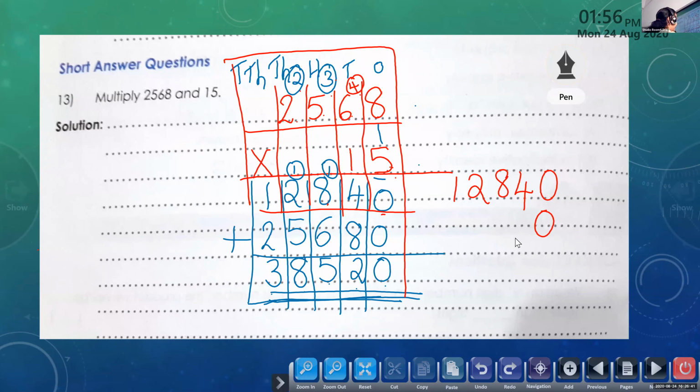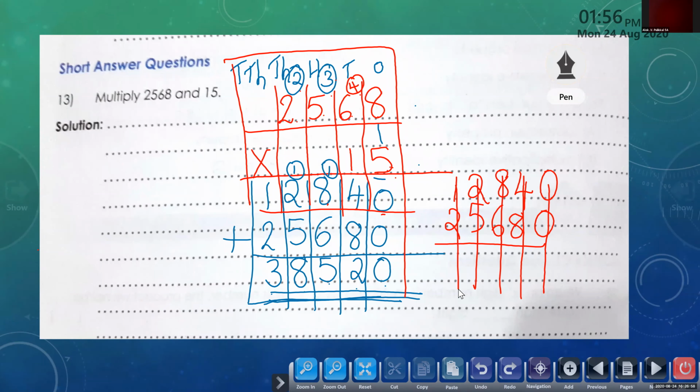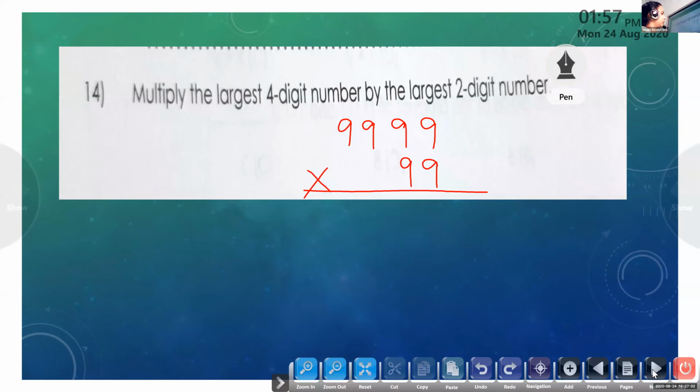Then we have 8, 6, 5, and 2. Then you have to line up properly. Children, if you line up properly, then only your addition will be correct. All the children, the ones place of the second row should be below the ones place of the first row and matching. And question number 14.